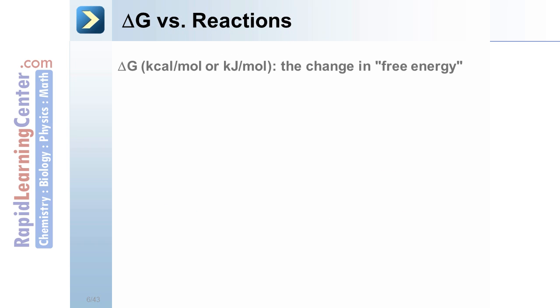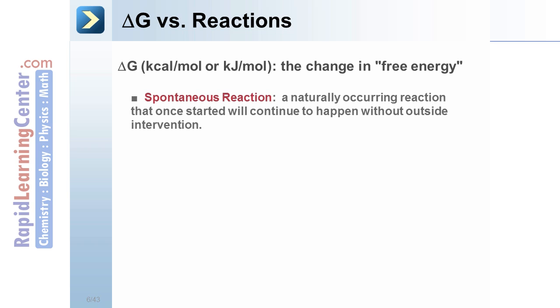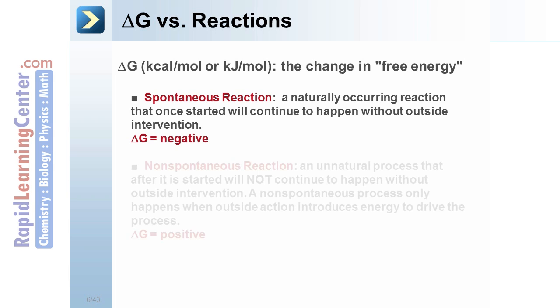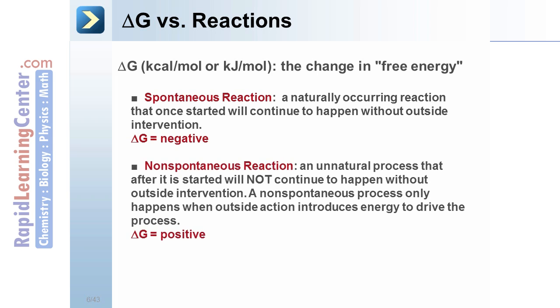Delta G versus reactions. Delta G, which is kcals per mole or kilojoules per mole, is the change in free energy. A spontaneous reaction is a naturally occurring reaction that once started will continue to happen without outside intervention. The delta G is negative in a spontaneous reaction.